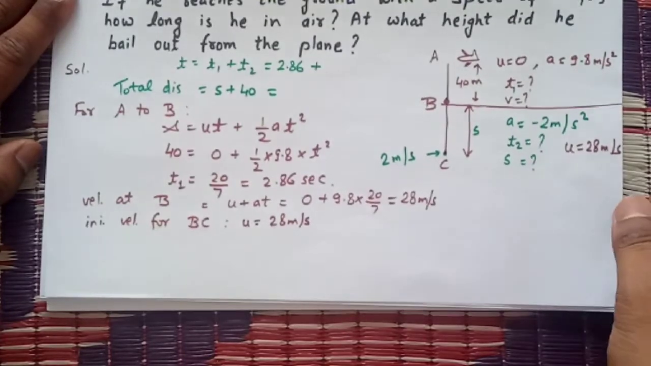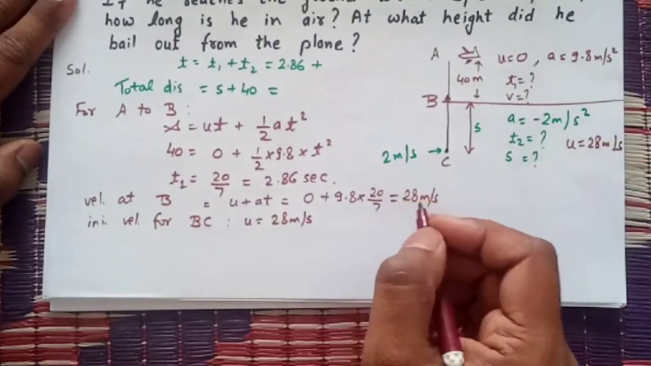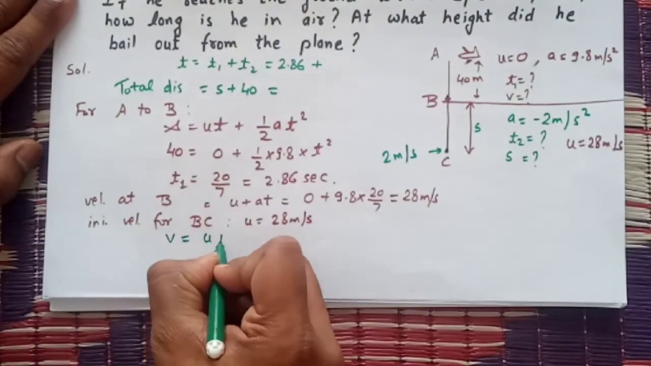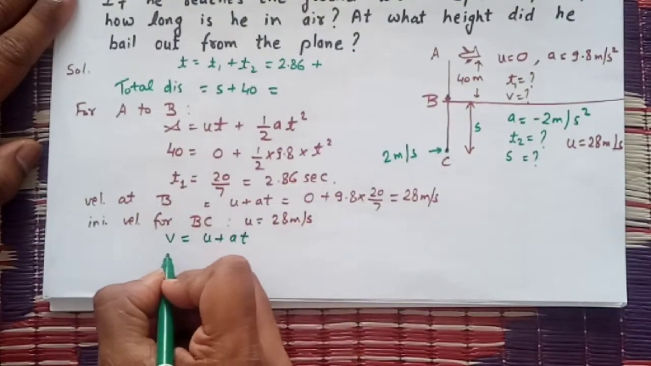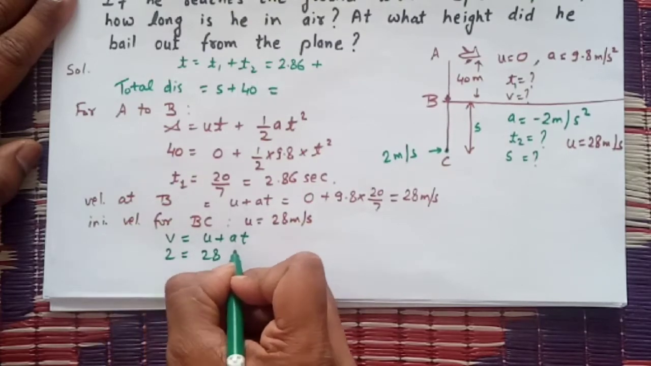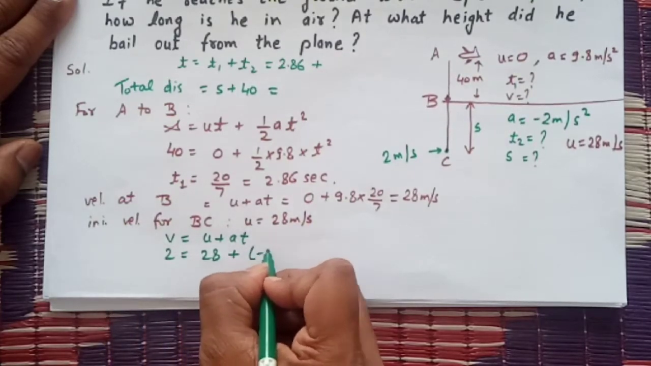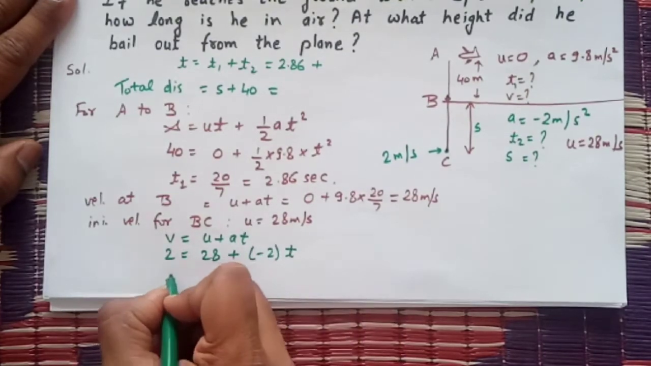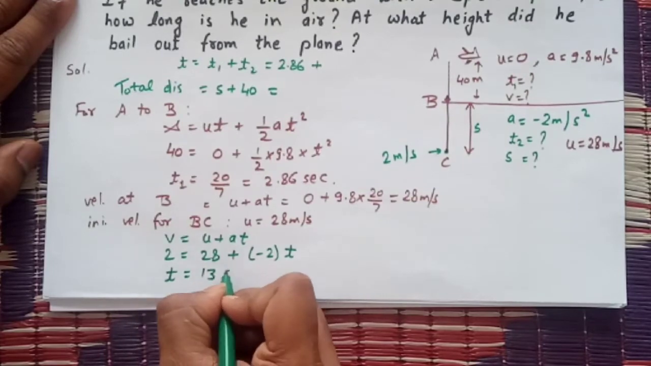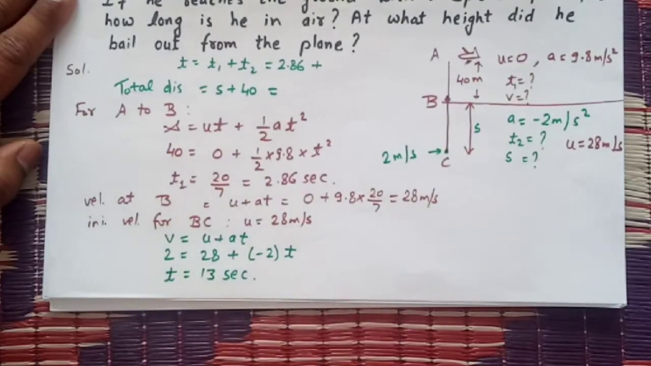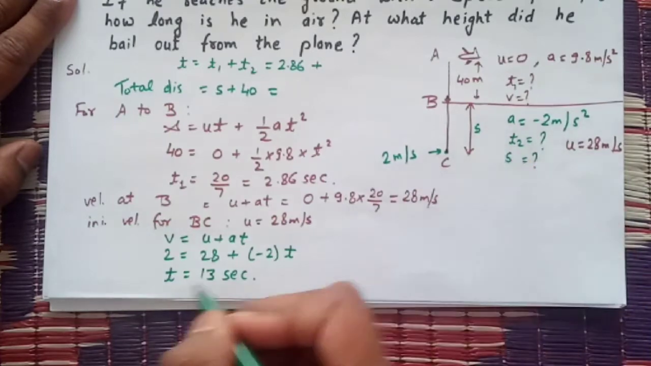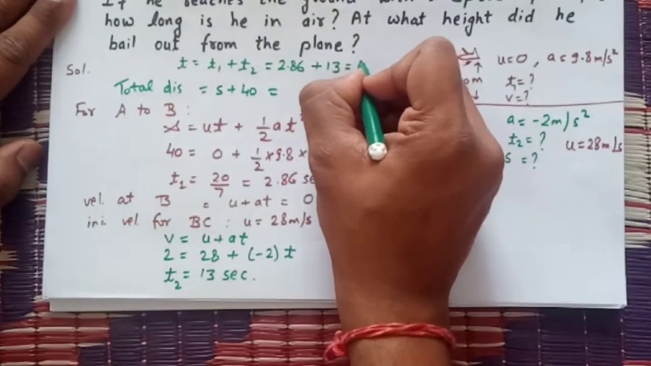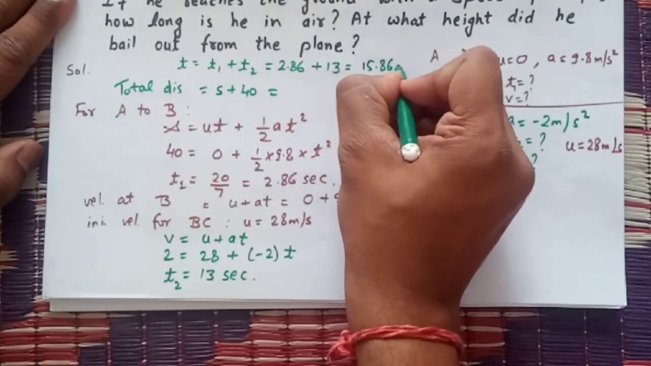Okay, now we have to find the time. Applying the formula, v equals u plus at. Final velocity is 2, initial velocity is 28, acceleration is minus 2, and we have to find the time. What will be the time from here? Yes, it is 13 seconds. Now this is the time t2. So putting here 13 seconds, the answer will be 15.86 seconds.